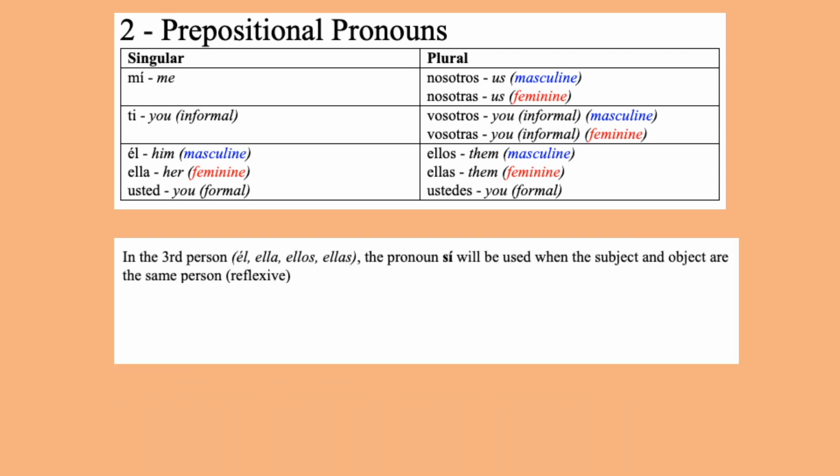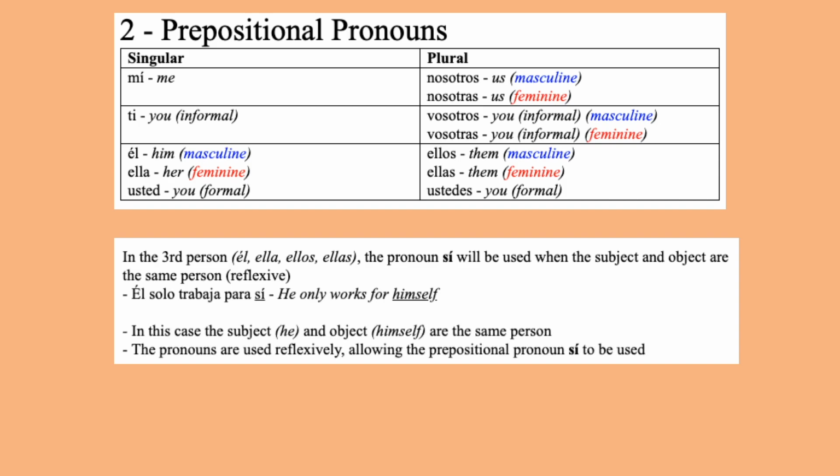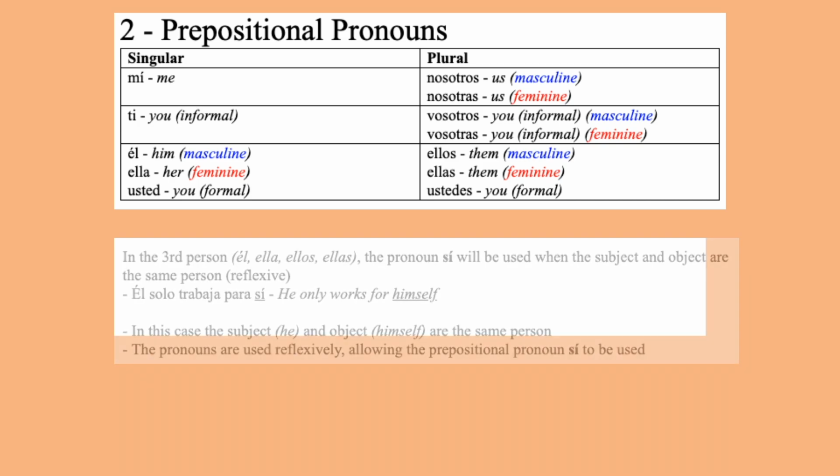In the third person, the pronoun sí will be used if the subject and object are the same person, or reflexive. Él solo trabaja para sí. In this case, the subject and object, he and himself, refer to the same person. The pronouns are used reflexively, therefore allowing us to use the prepositional pronoun sí.